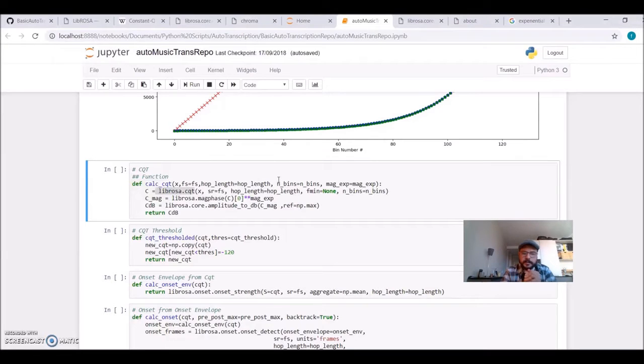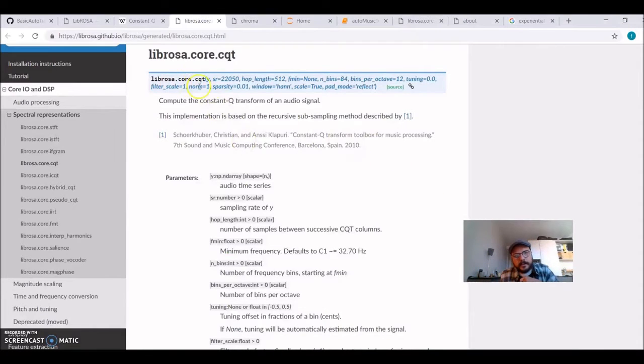In musical theory, one octave we can divide into 12 notes: C, C sharp, D, D sharp, and so on. So we're dividing each octave into 12. By default, the bins per octave is set to 12. If you go to the documentation, you'll see that it is 12 by default.